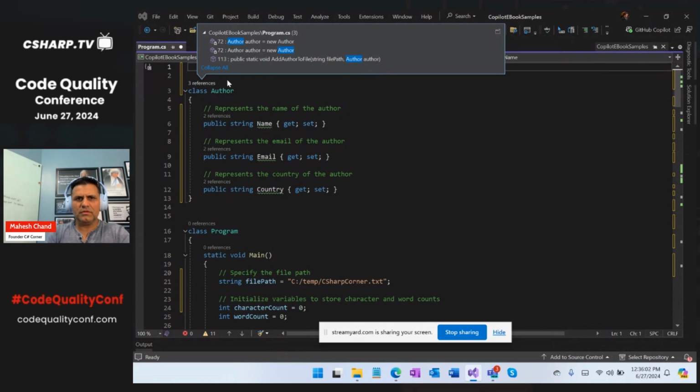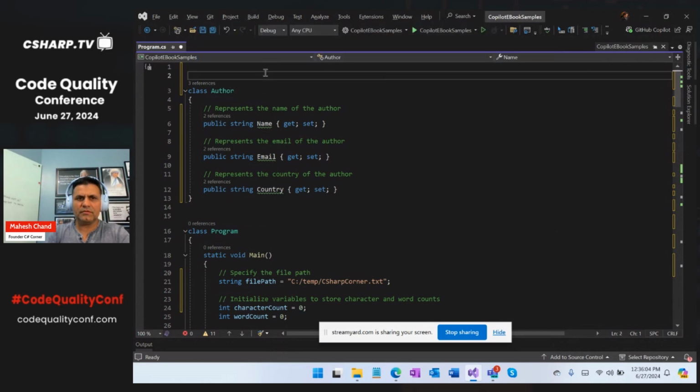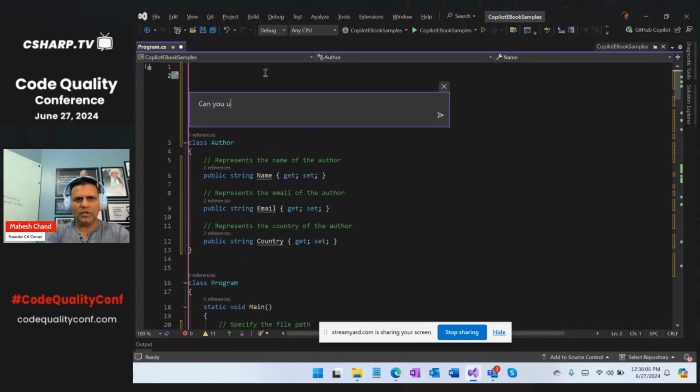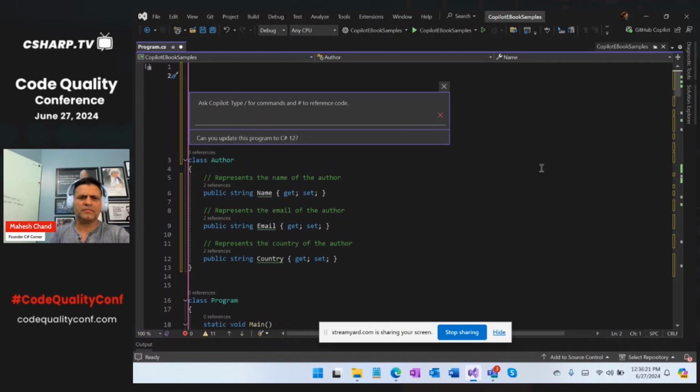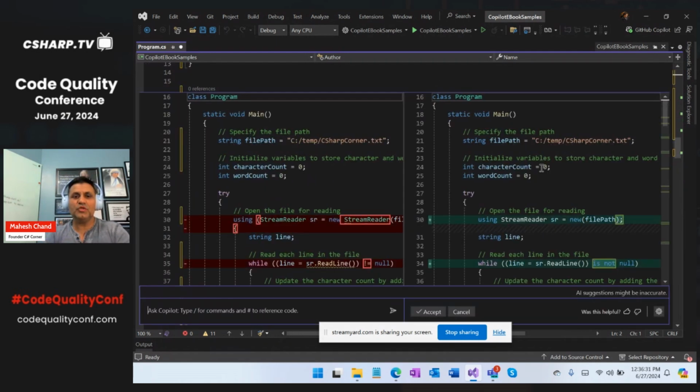let me see this. Can you update this below this program to C# 12, right? I don't know what version it's written in. Probably it's in a little older version. So let's see what it does. You can also be specific, like can you write certain functions, certain methods. The more detail you give, it's going to try to help you write the code you want to do anyway.